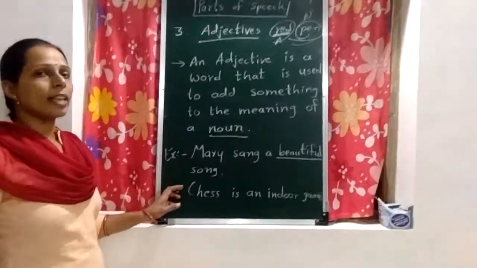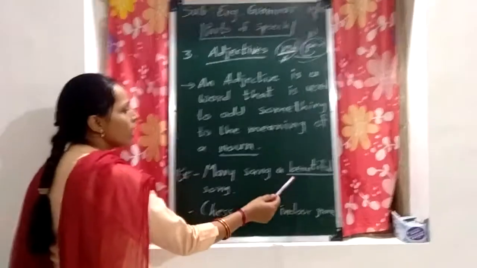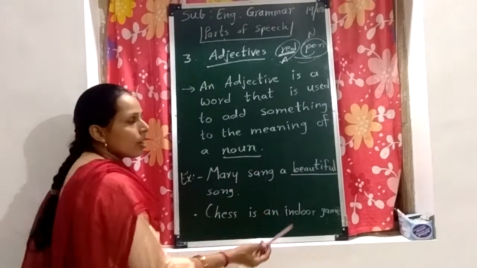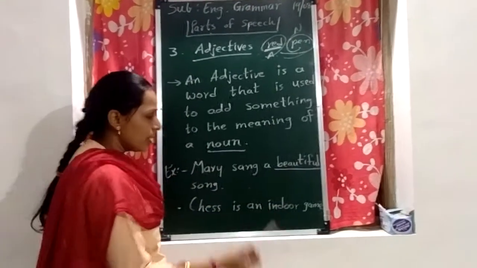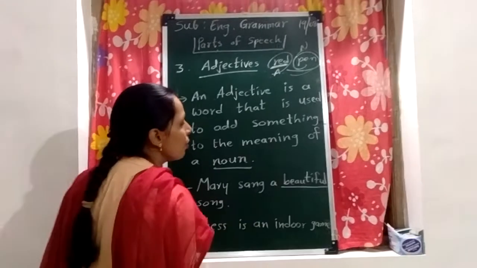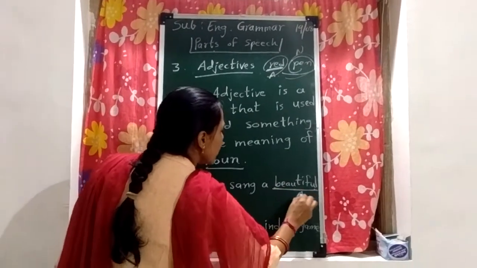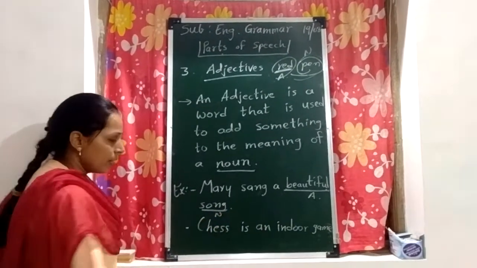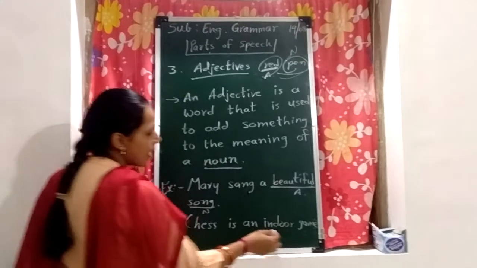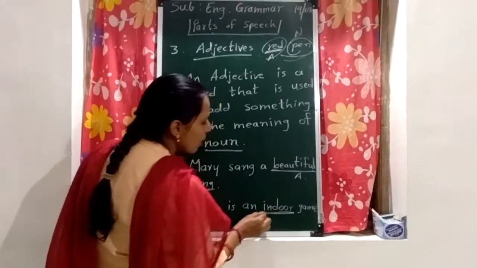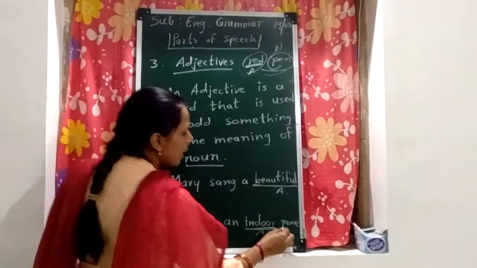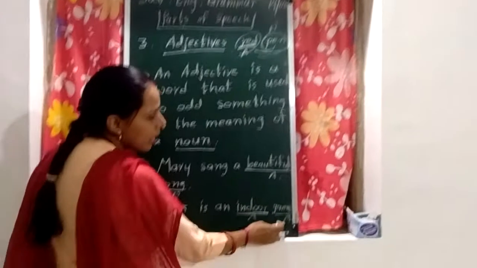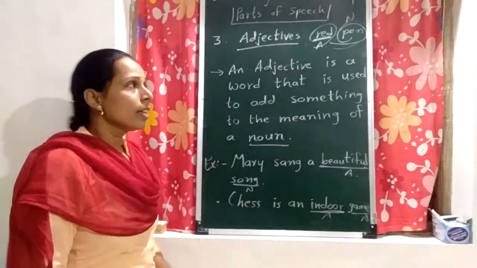Now see the example here. Mary sang a beautiful song. Mary sang a song, but a beautiful song, right? Here beautiful is an adjective which describes the noun song. Second example, chess is an indoor game. Here indoor is an adjective and game is a noun. Indoor is describing the word game, right?